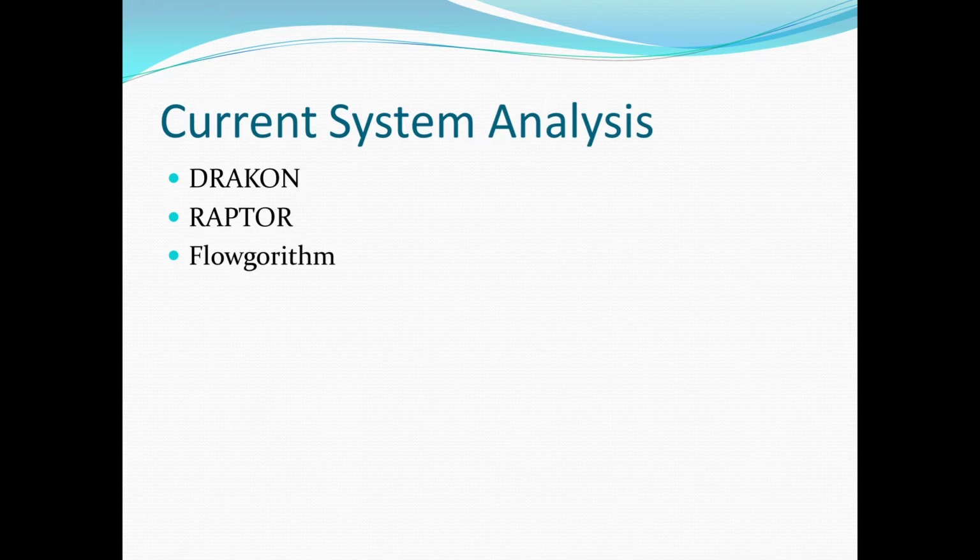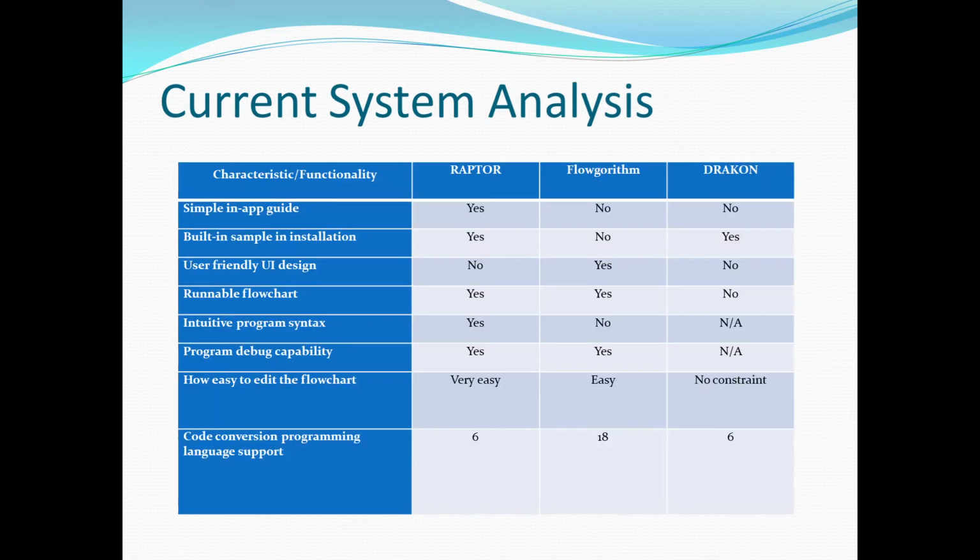So currently, for available systems similar to our solution, we have 3 major candidates. First Dracon, then Raptor, and also Flowgorithm. All of these programs are similar to our proposed solution, which is something like a program editor but using a flowchart model. For a deeper analysis, we go into the next slide, where we have this table with some characteristics.